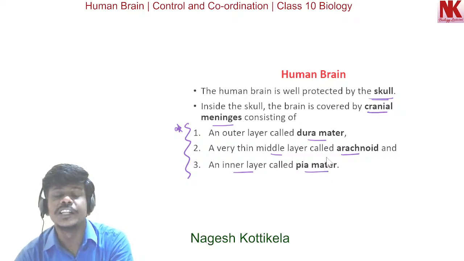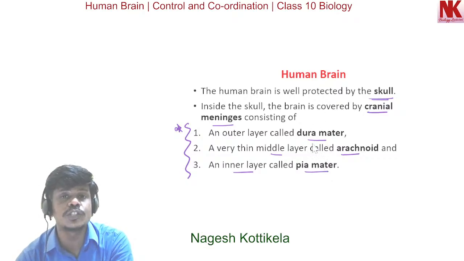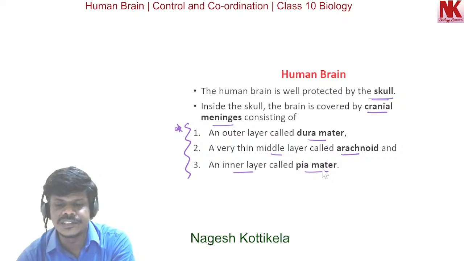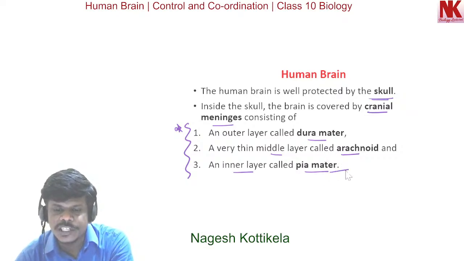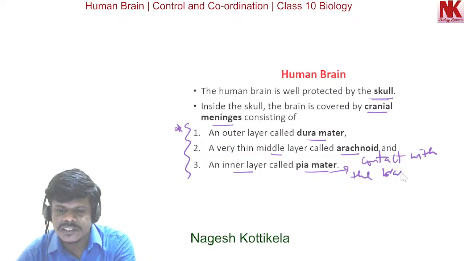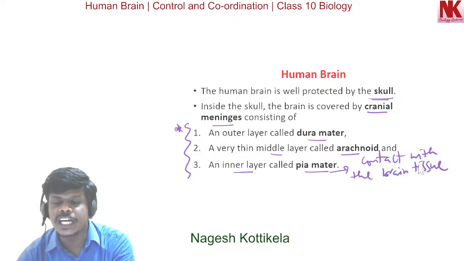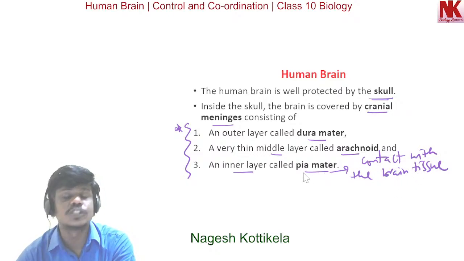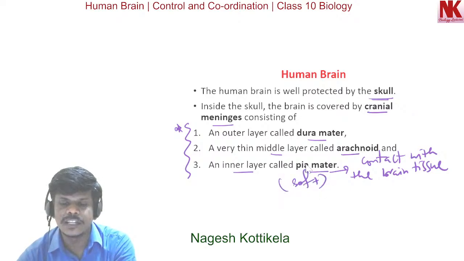I repeat this in the order, from outermost to innermost. The outermost layer is the dura mater. The second, the middle layer, is arachnoid, and the third, the inner layer, is pia mater. And this pia mater has contact with the brain tissue. This is soft, and the dura mater is a tough layer.